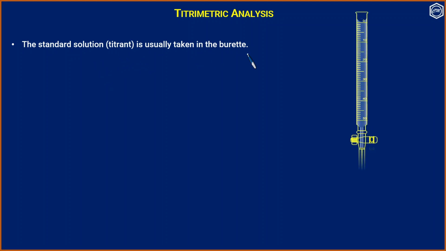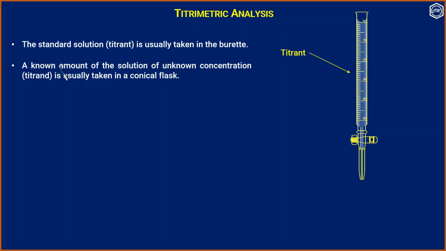We will explain first some of the terms used in titrimetric analysis. The standard solution or titrant is usually taken in the burette. So burette, and the solution taken here is called a titrant. A known amount of the solution of unknown concentration, the titrand, is usually taken in the conical flask.